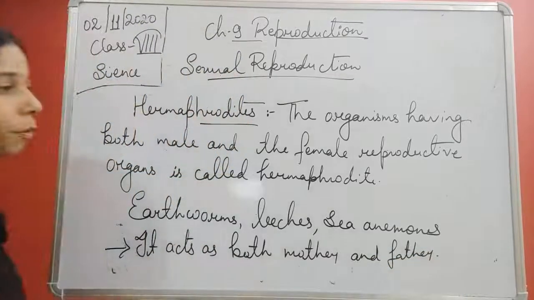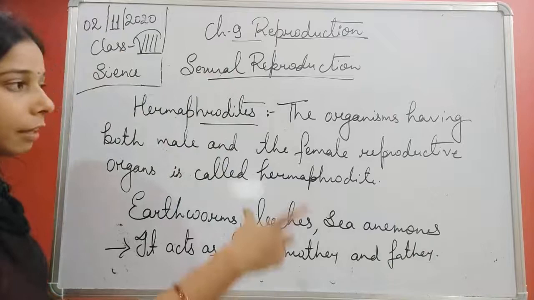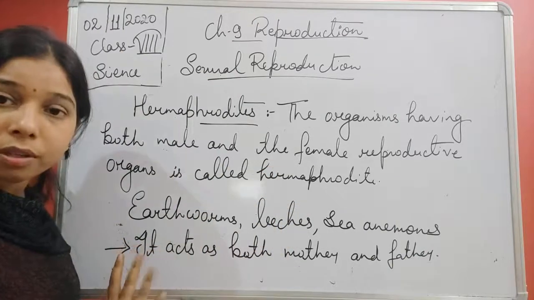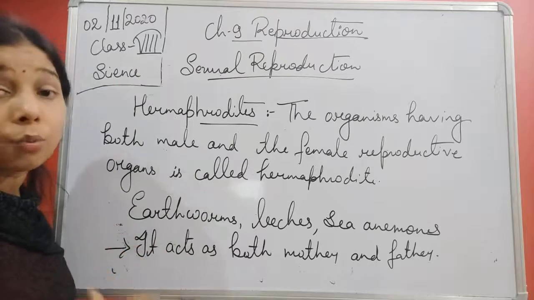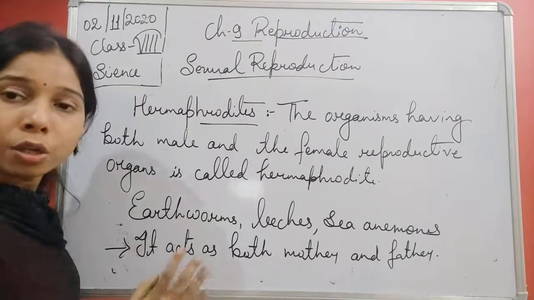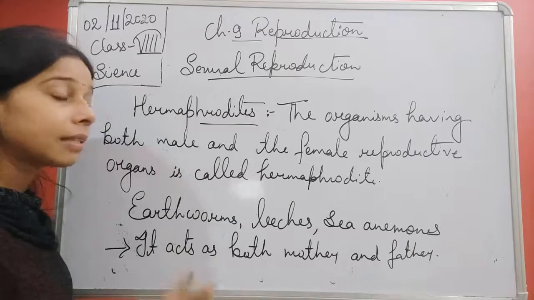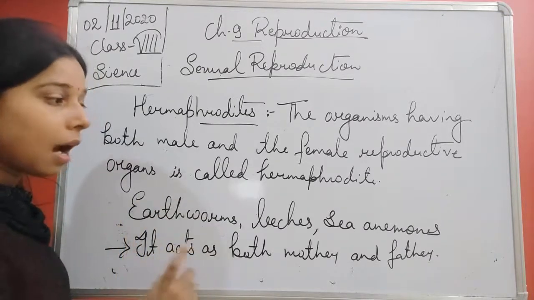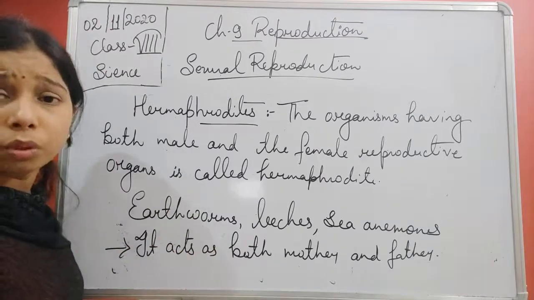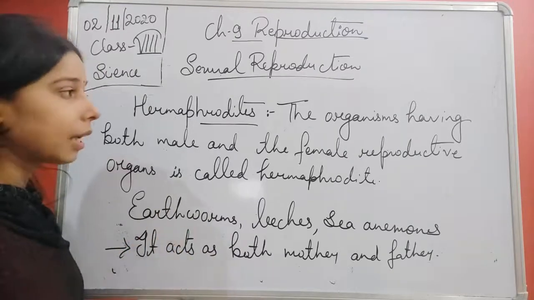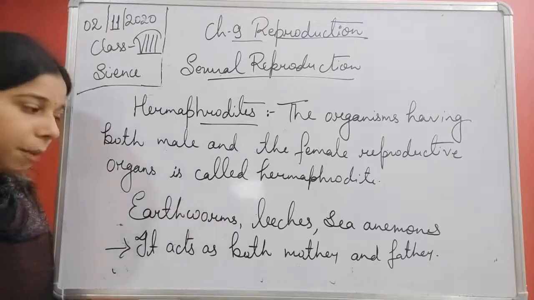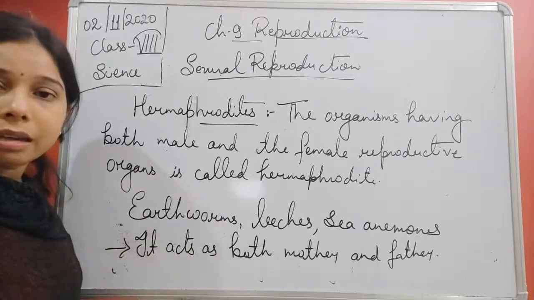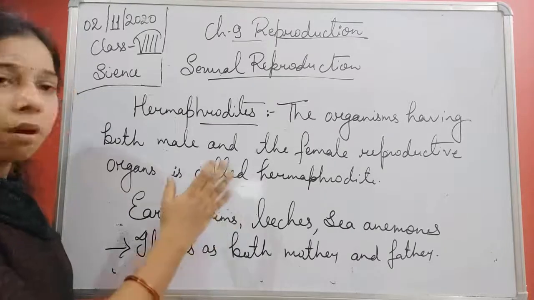Having both of the reproductive systems, it acts as a mother and father. Okay, so this is all about the hermaphrodite, students. Whenever the question is asked, what do you understand by the hermaphrodite, don't get confused, give the answer: that is the individual having both of the reproductive organs in it and acts as both mother as well as a father. That kind of organisms are the hermaphrodites, and examples are the earthworm, leeches, sea anemone. All these are the examples of the hermaphrodites.